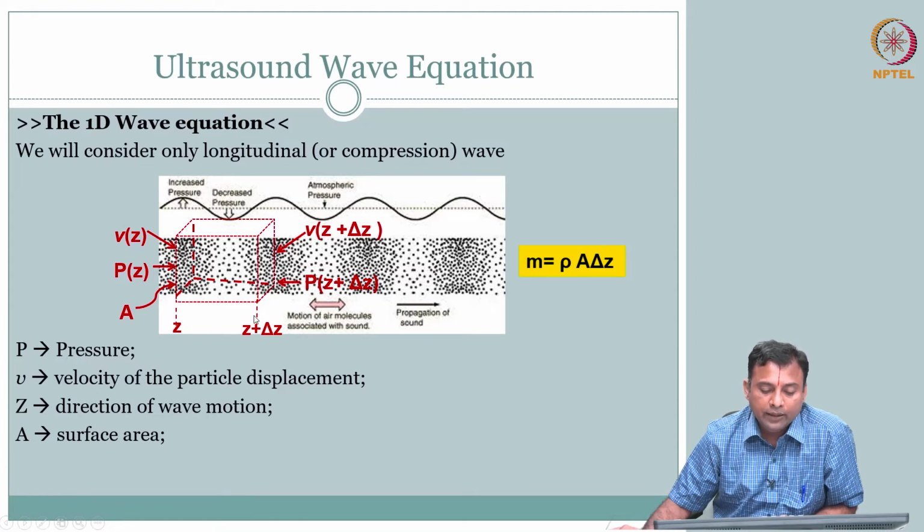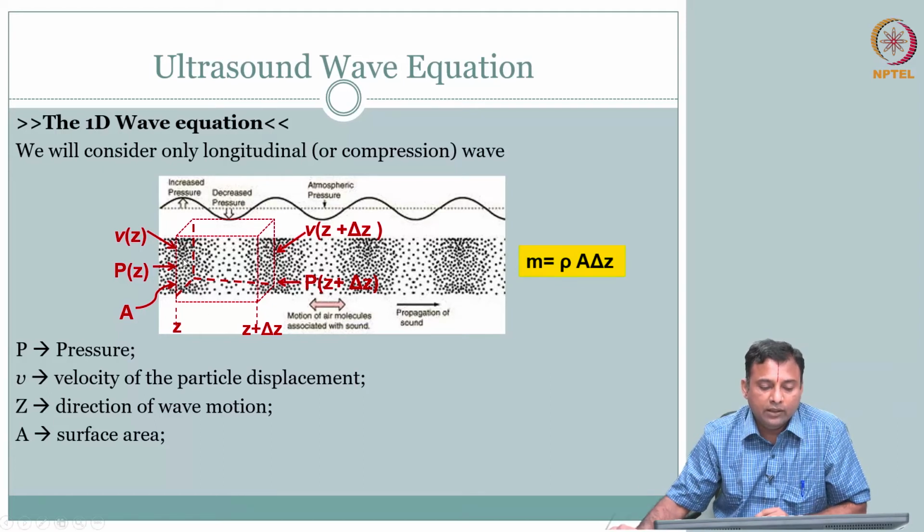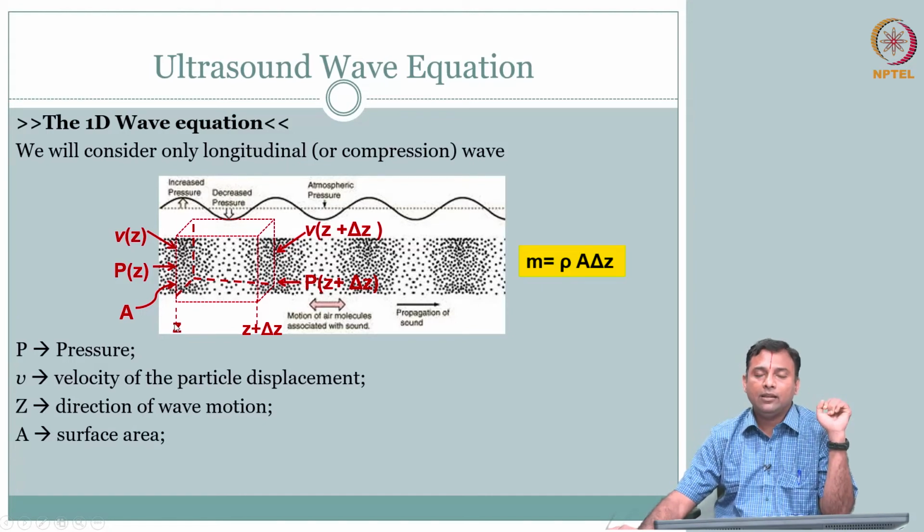Of course, then you have a cross section area. Remember, we are talking about planes. So, cross section area through the volume through which this is happening. So, this is your area, and z is the direction of our motion. Of course, then you can write your mass in terms of density, area, delta z. So, volume A into delta z is your small volume, rho is your density, and density into volume gives you mass. So, we could set the problem up like this.